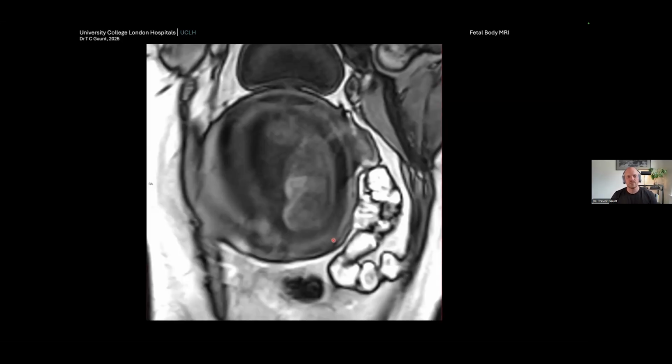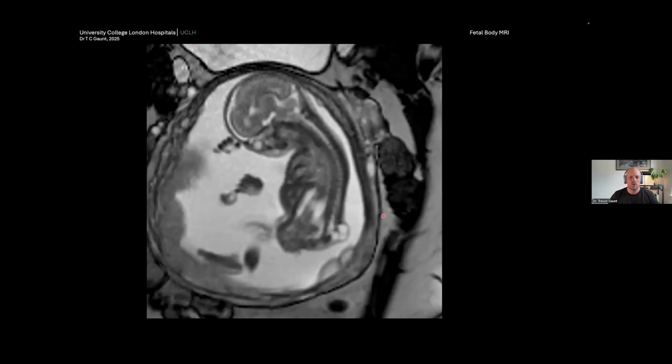But again, T1 sequence, really important in body imaging for these reasons. You can see no meconium signal. There's high signal liver here, high signal thyroid, and there are a few other organs which are high signal, but importantly, the meconium is absent, and that is problematic. You can see it very clearly here. It doesn't go to the perineal surface.